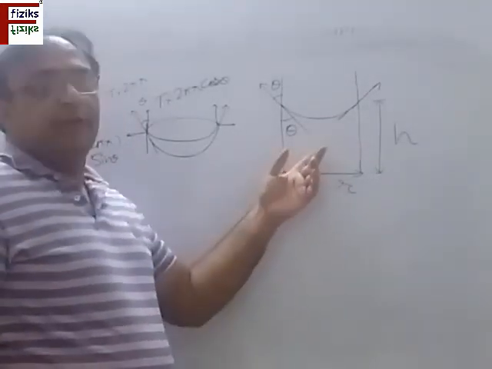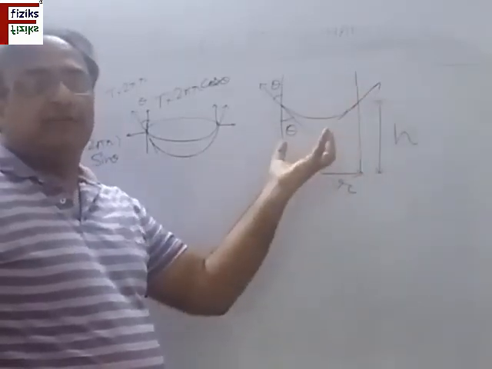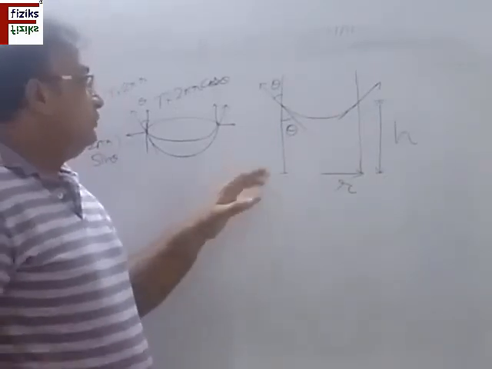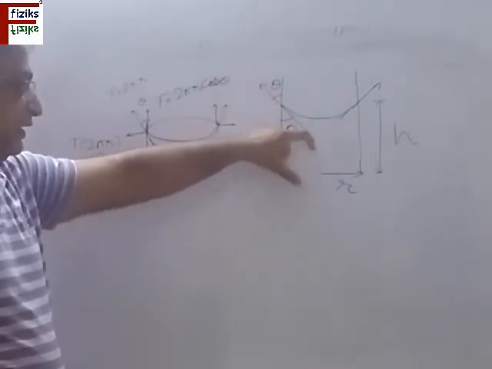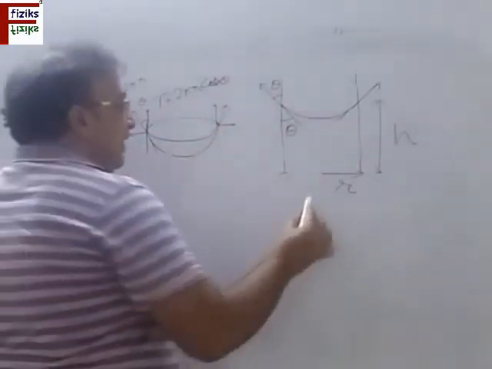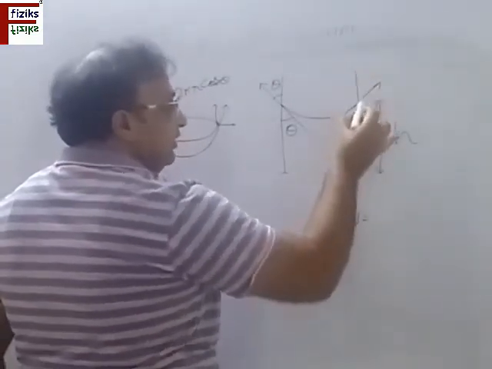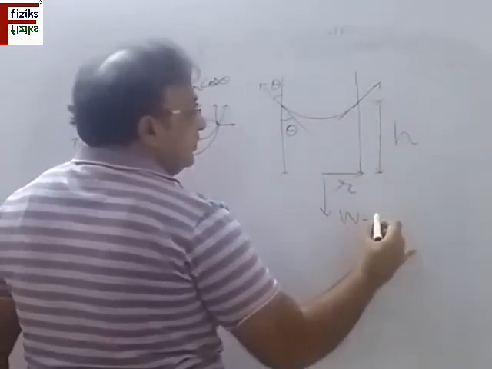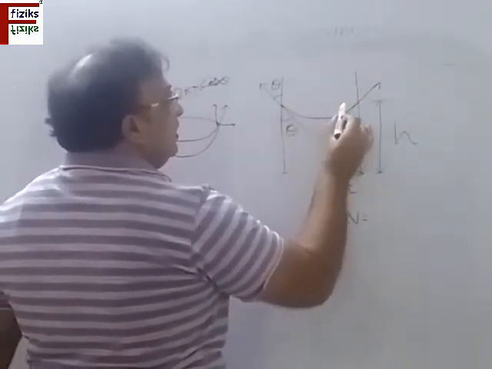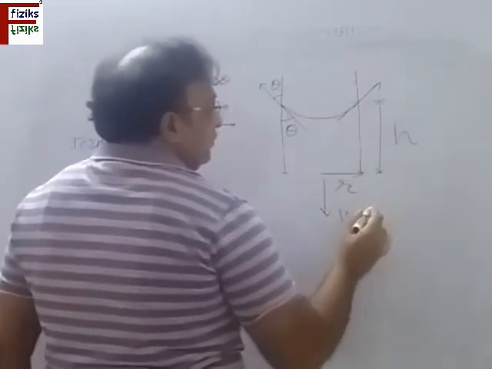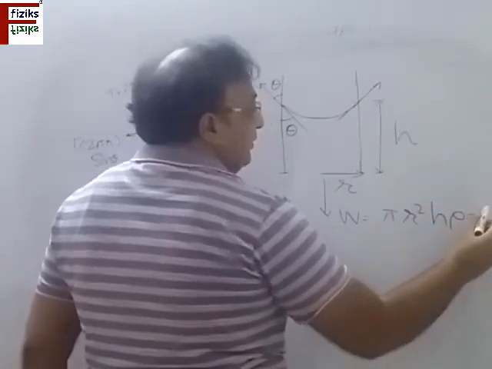So this is the same capillary tube in which the liquid rises to a height h to compensate the excess pressure here. So now let us consider what are the forces acting on this column of liquid. Its weight is acting in the downward direction. So the weight of the liquid column which rises above this level inside the tube is equal to m into g, which is volume into density into g. And volume, if I consider this to be a cylinder, although this is not a true cylinder, so pi r square h rho g, this is the weight.